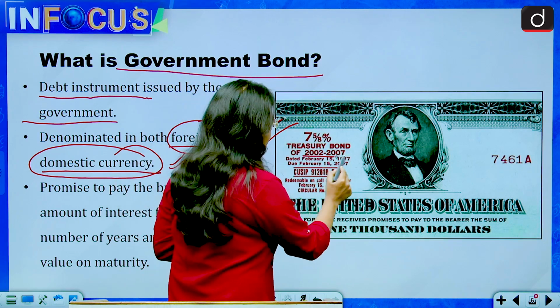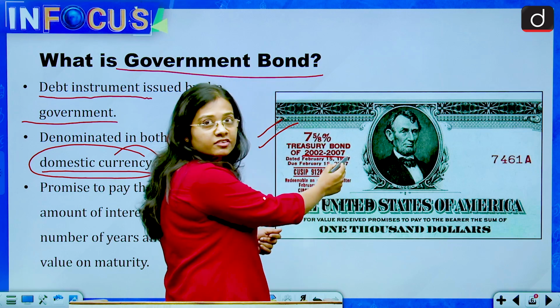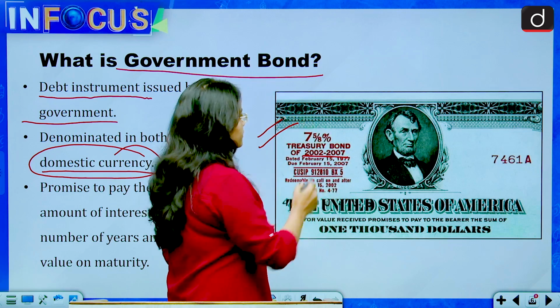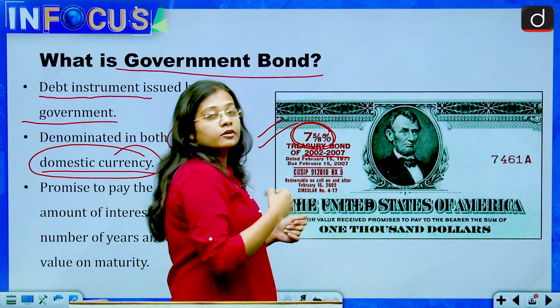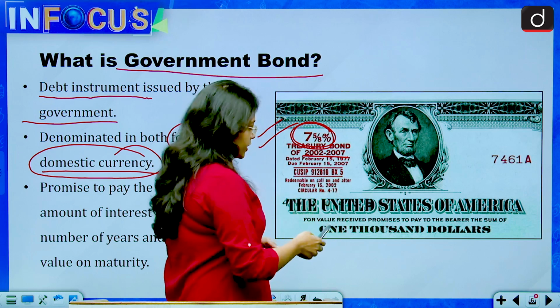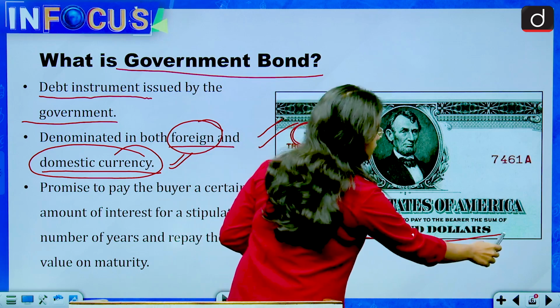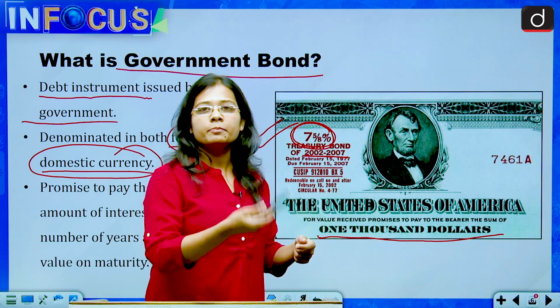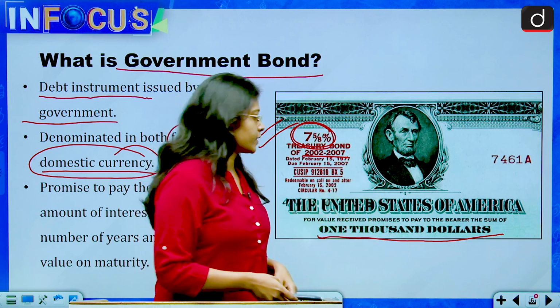The time period is given that this bond was issued from 2002 to 2007 for a period of 5 years. The interest rate is also given on it so that there won't be any confusion about what the interest rate is. And in the end, the amount is also given, that $1,000 would be the amount that needs to be paid in the end, the face value of the bond.